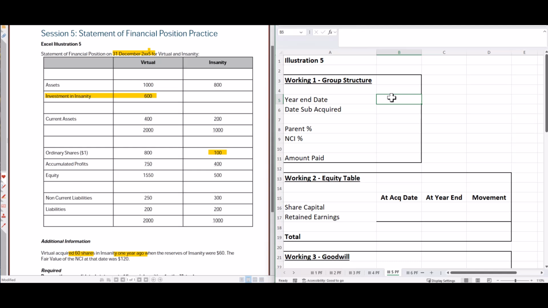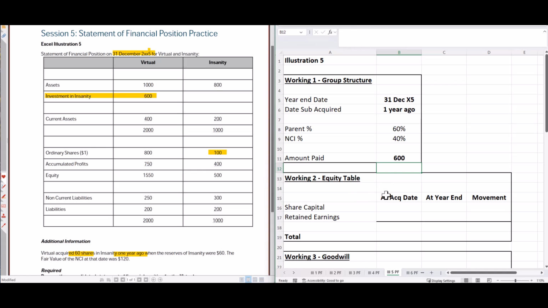So year-end date, 31st of December, X5. Date acquired 1 year ago. Parent percentage 60%. That means the NCI must be 40%. And the amount that was paid was 600. Very similar to what we saw last time. Again, you start to see that the important thing with group accounting is practice the same thing over and over.